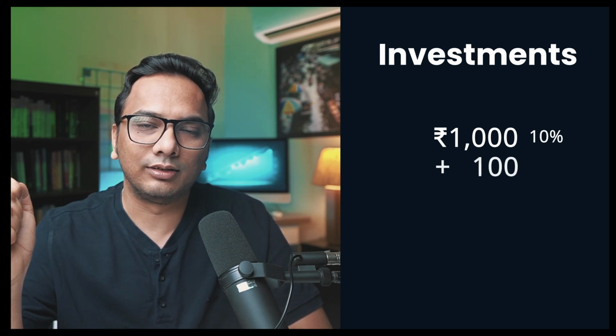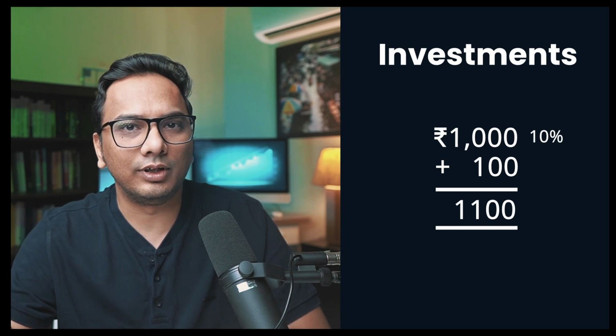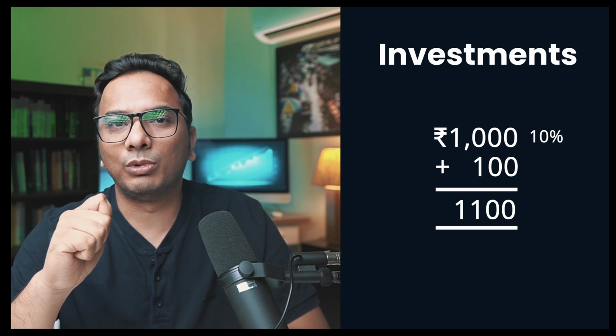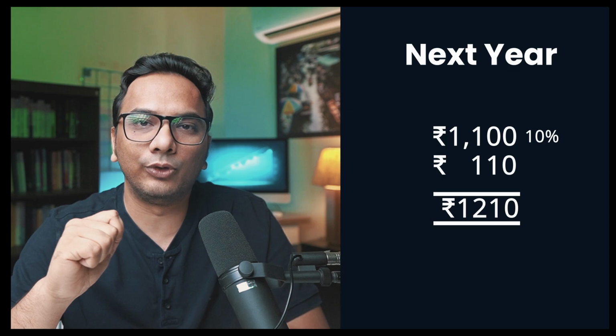Suppose you start your investments with 1000 rupees and at 10% rate of return, you will get 100 rupees at the end of the year. So this total amount becomes 1100 rupees at the end of the year. Now, you don't touch this money, you let it grow, you do not withdraw from it. Next year, you will get 10% on this 1100 rupees, which is 110 rupees, and the total amount at the end of the year is 1210 rupees. This is compound interest, where you earn money on your principal but also earn money on your interest.